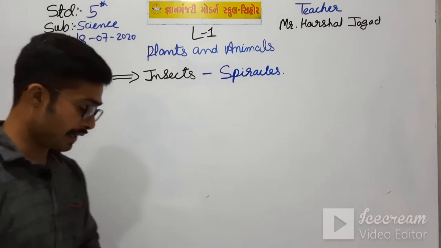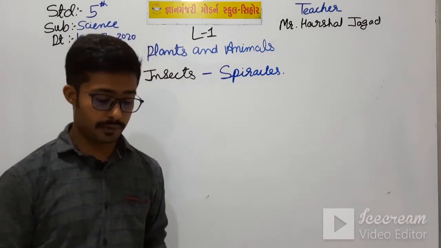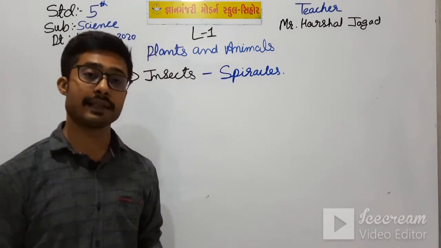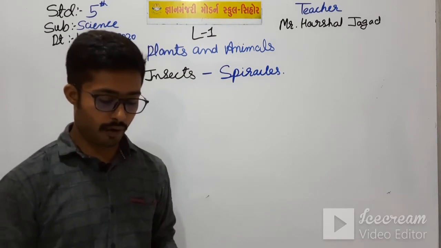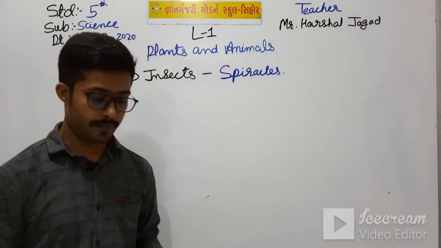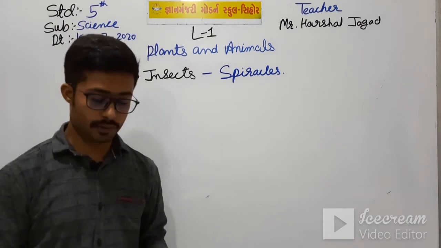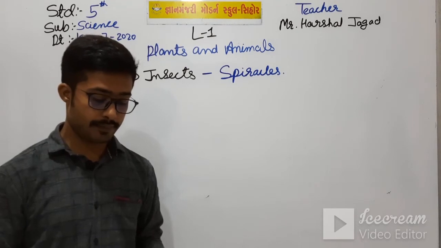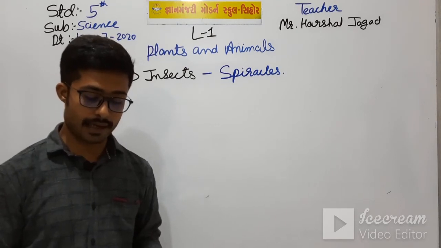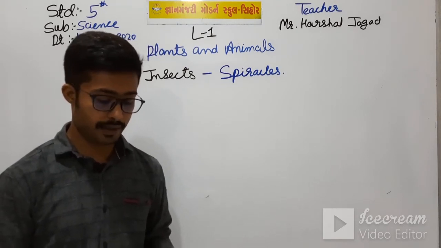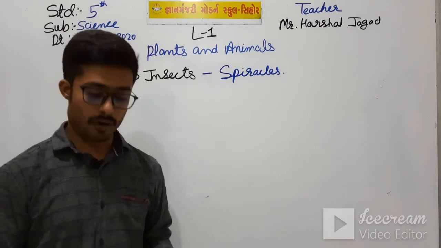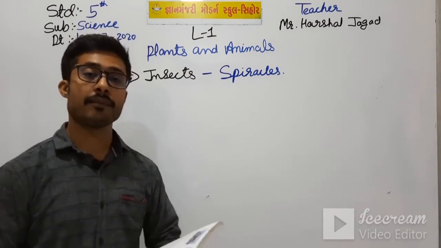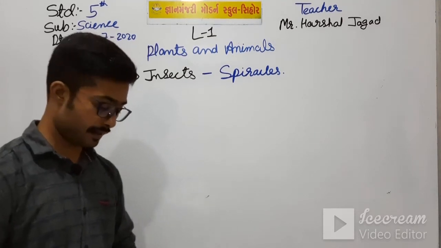Next is plants. Plants breathe through small pores or holes in the leaves called stomata. They are usually found on the underside of the leaves. Air and water can pass through stomata. Like animals, plants also breathe in oxygen and breathe out carbon dioxide, but during the daytime, in presence of sun, the leaves also take in carbon dioxide and give out oxygen during the process called photosynthesis.